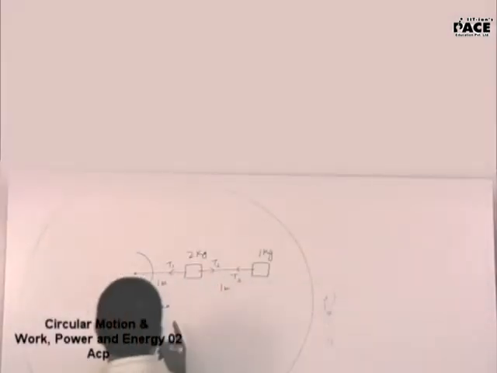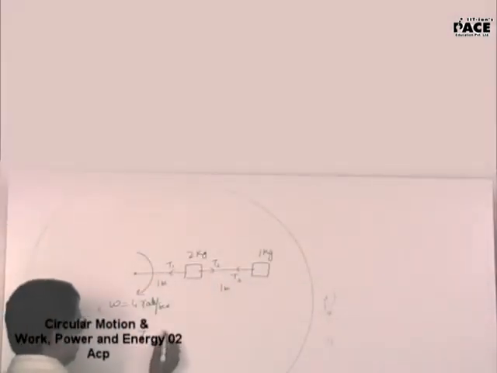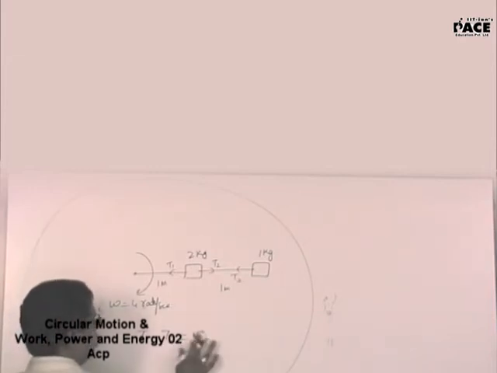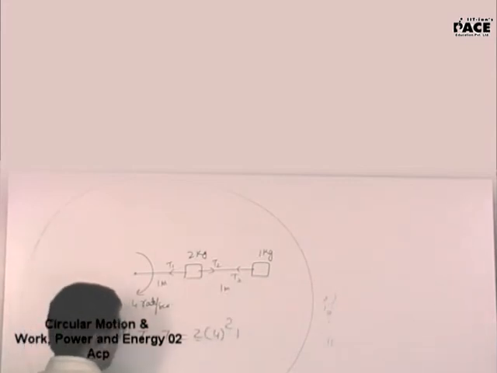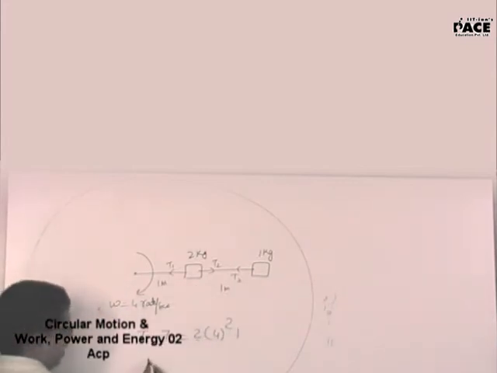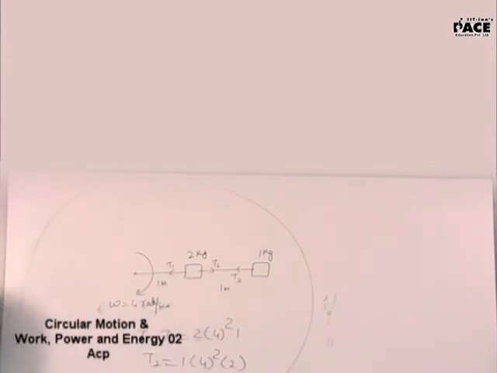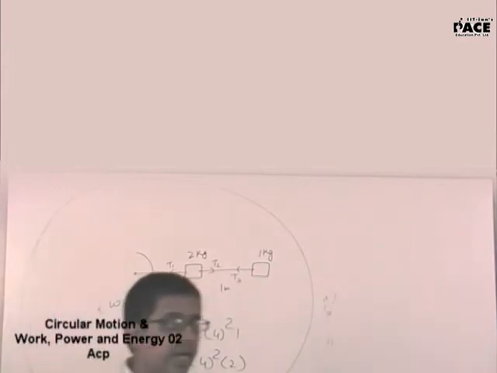The first equation is T1 minus T2 will be equal to 2 into 4 square into 1, that is 16. The second equation is T2 is equal to m omega square into r. In the first equation, T1 minus T2 provides the required centripetal force. For the second, T2 provides the required centripetal force.